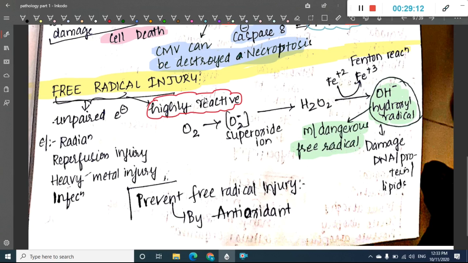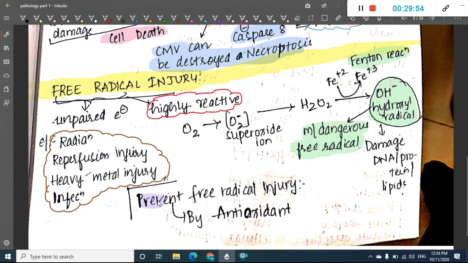So if you see, this oxygen will form superoxide ion due to some insult, this superoxide ion will form H2O2. This H2O2, with the help of Fenton's reaction, where Fe+3 gets converted to Fe+2 and back to Fe+3, forms the hydroxyl free radical, which is the most dangerous free radical. Free radical injury is most commonly seen whenever there is radiation, reperfusion injury, infection, or heavy metal injury.